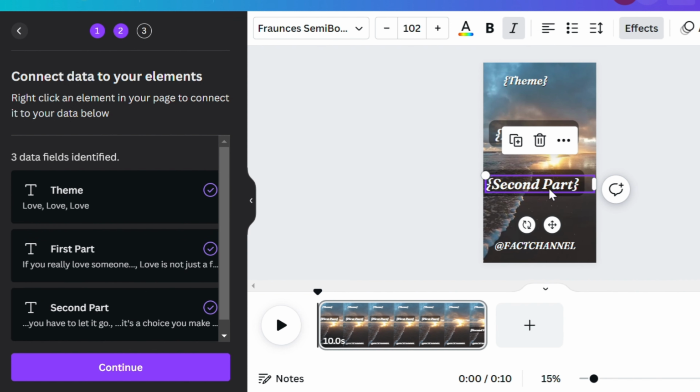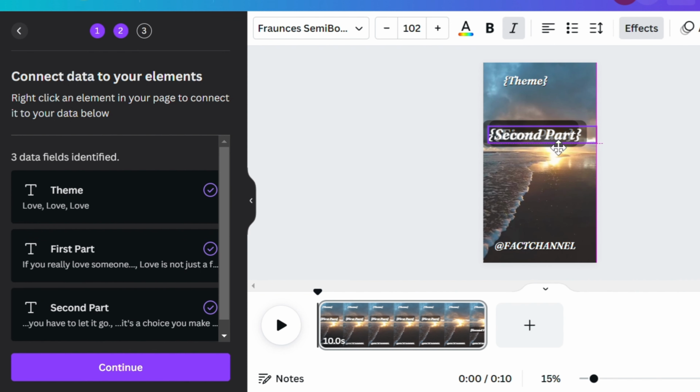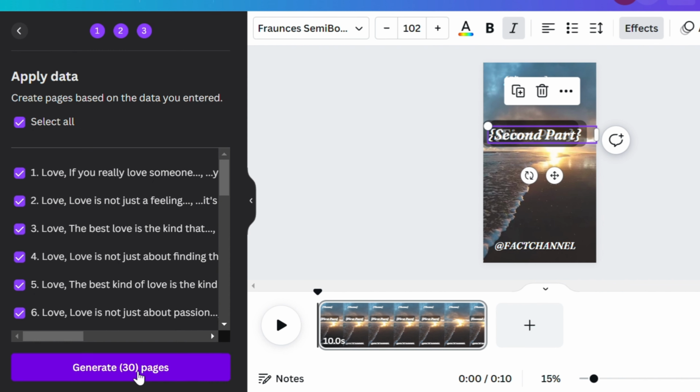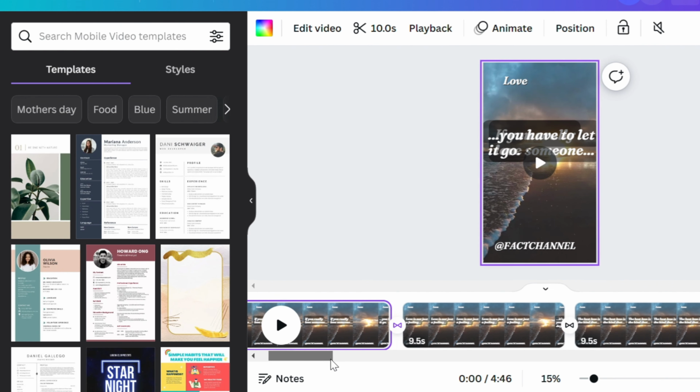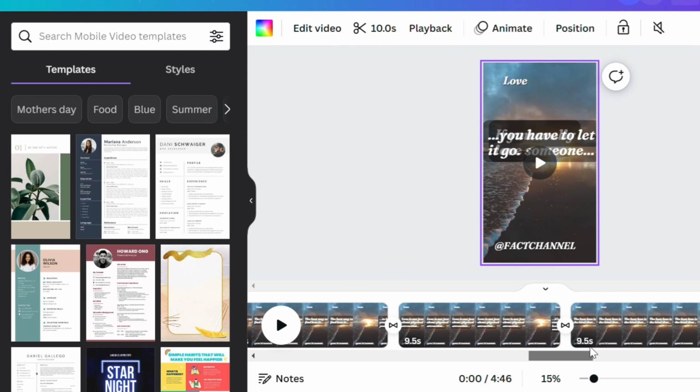Once you've connected all the data pieces, place the second part back in the center of the video and we're good to go. Now all parts of the data have a purple check mark on the left indicating that we're ready to generate the video. Click on Continue and then on Generate 30 pages. And voila! We now have 30 YouTube Shorts with different quotes.